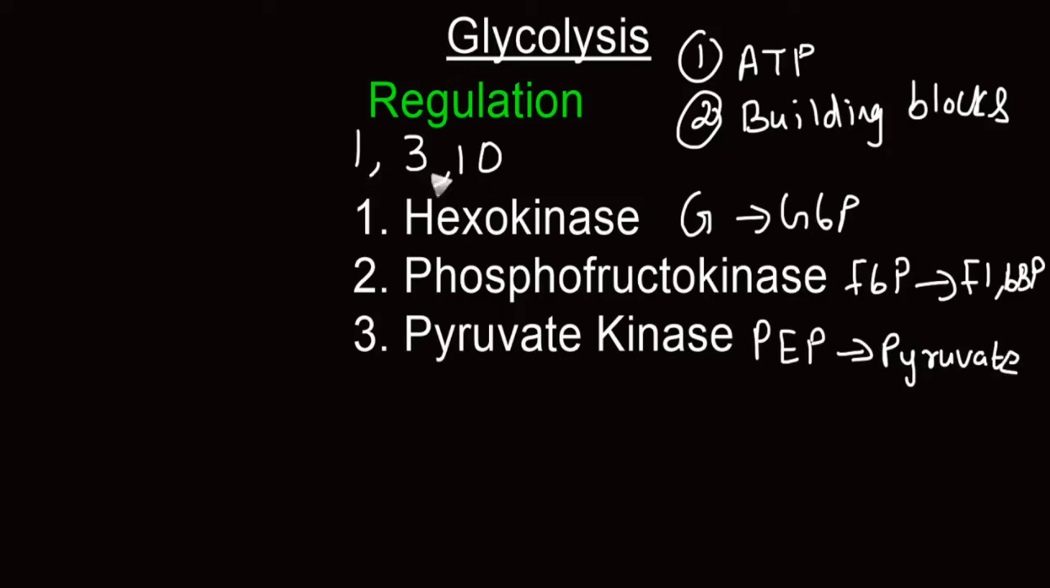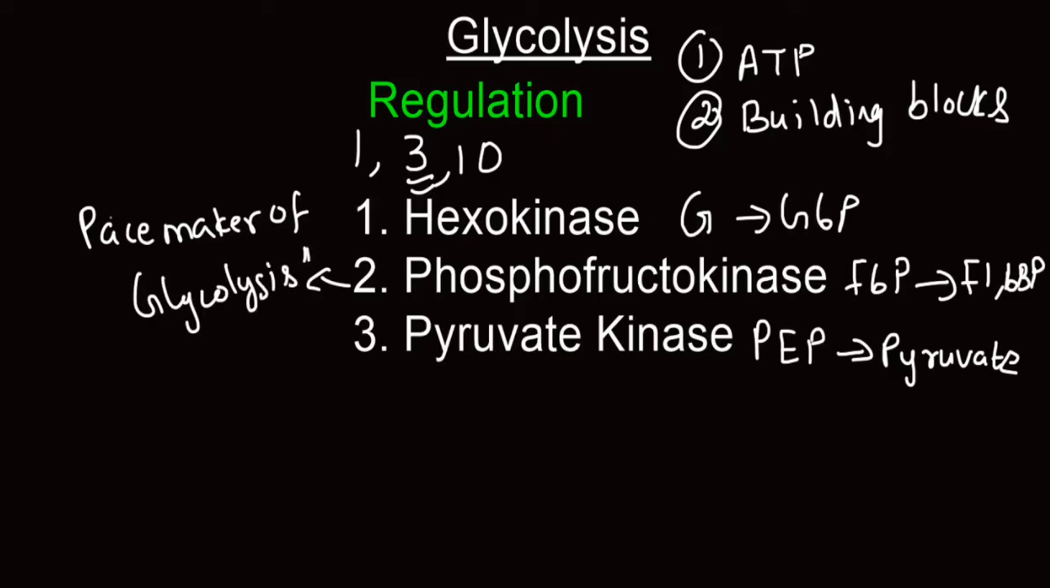Though there are 3 irreversible steps, step 3 is said to be the committed step, because once there is formation of fructose 1,6-bisphosphate, the cell is committed to enter into subsequent steps of glycolysis. The enzyme that controls this step, that is phosphofructokinase, is called the pacemaker of glycolysis. The pace of glycolysis is dependent upon this particular enzyme. That is why it is known as the pacemaker of glycolysis.